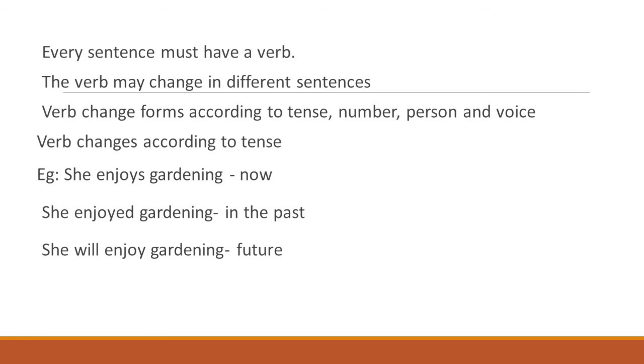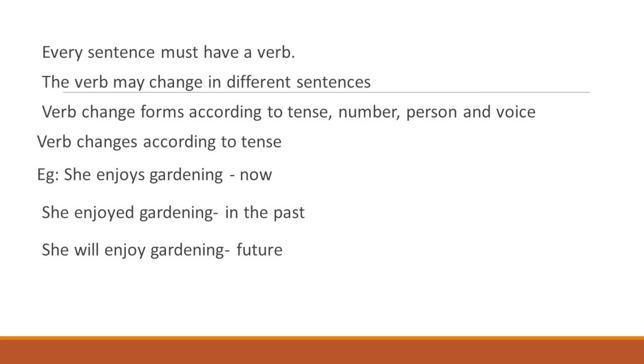Let us look at how verb changes according to tense. Example, she enjoys gardening. Here it is the present tense and the verb is enjoys. She enjoyed gardening. This is the past form of this particular sentence. Here enjoys becomes enjoyed, and she will enjoy gardening.